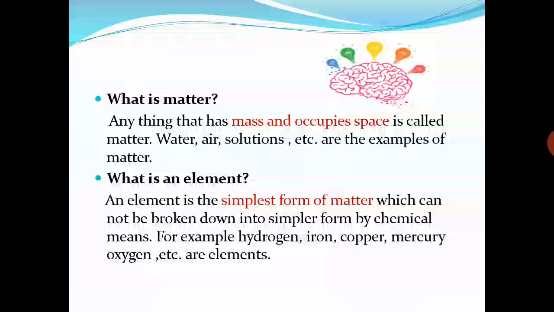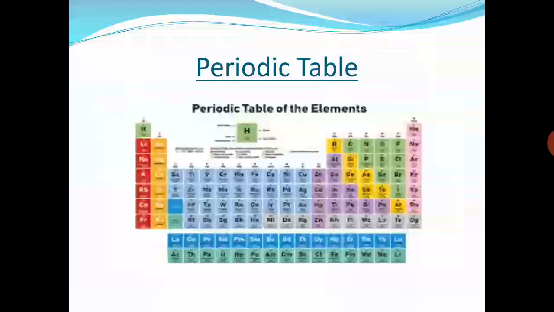For example, hydrogen, iron, copper, mercury, oxygen, these are the examples of elements. These elements have been systematically arranged in the form of a table, which is known as the periodic table. This is the image of the periodic table.